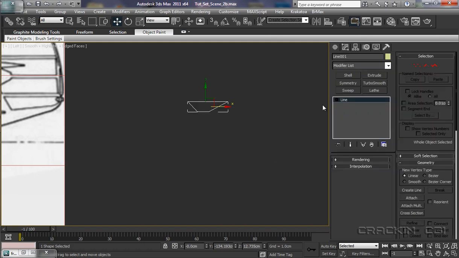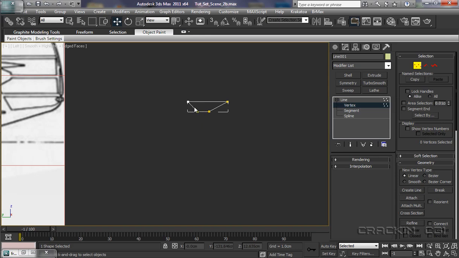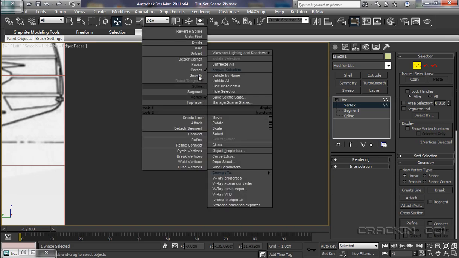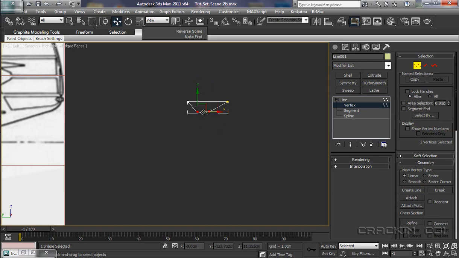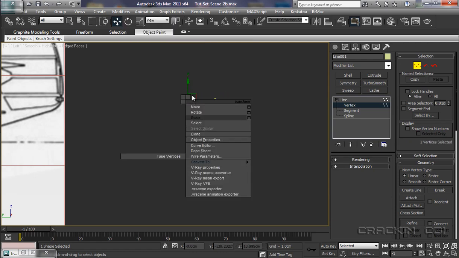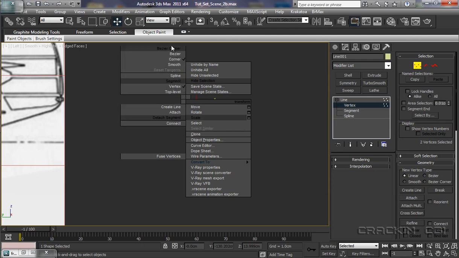There we go. Pop down into line, go to vertices, and I want these two vertices here to be smooth. So let's smooth those out. Then of course we can select them, one at a time. So let's bring that closer in. Let's convert that one. In fact, we'll convert both of these to Bezier corners. Bezier corners there.